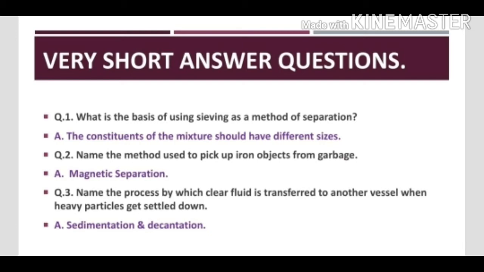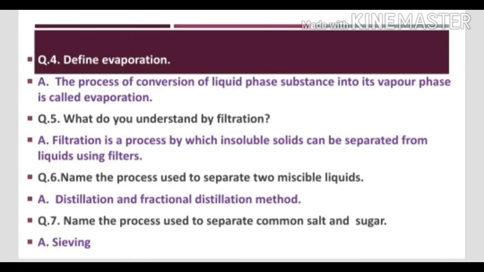Now come to question number 3. Name the process by which clear fluid is transferred to another vessel when heavy particles get settled down. Means you have to tell the process by which clear fluid is transferred to another vessel when heavy particles get settled down. Children, the answer is sedimentation and decantation, because we know in the sedimentation process the sediments settle at the bottom and the clear water is poured into another container by the decantation process.